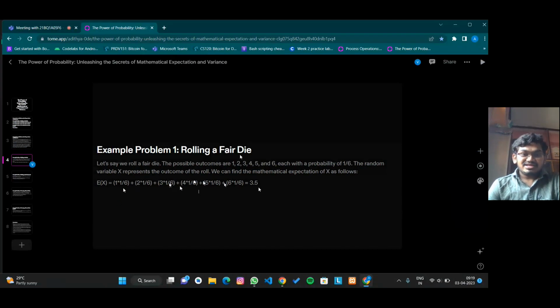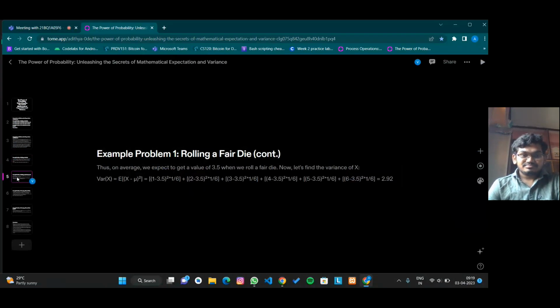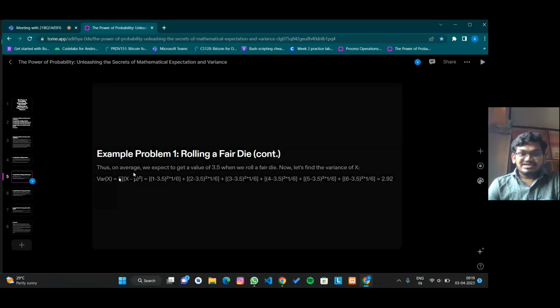Now let's see the variance for rolling a fair die. On average, we expect to get a value of 3.5 when we roll a fair die. Now let's find the variance of x. We know the variance formula: expectation of (x minus mu) square.